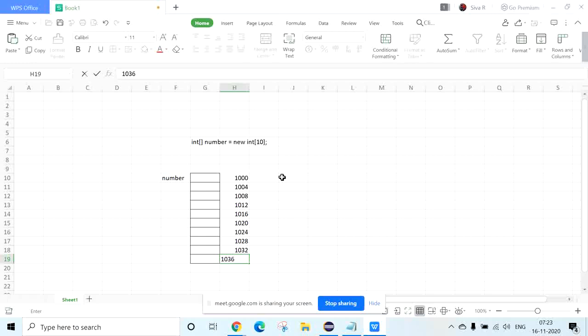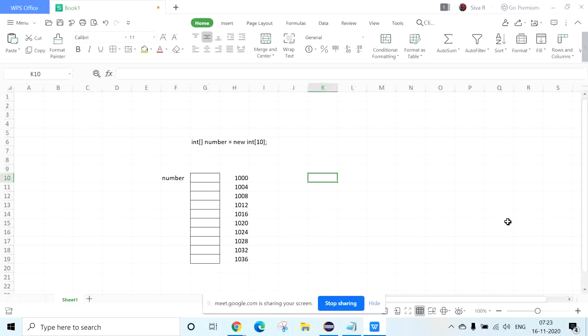What I am trying to say is, it is contiguous memory allocation, so the values are going to be stored continuously, right? For example, the first block is the index value, and the array index starts with 0.